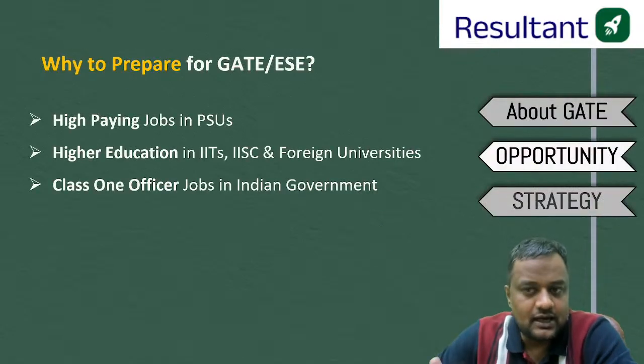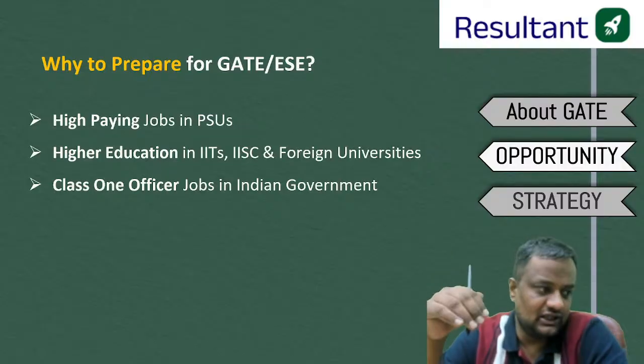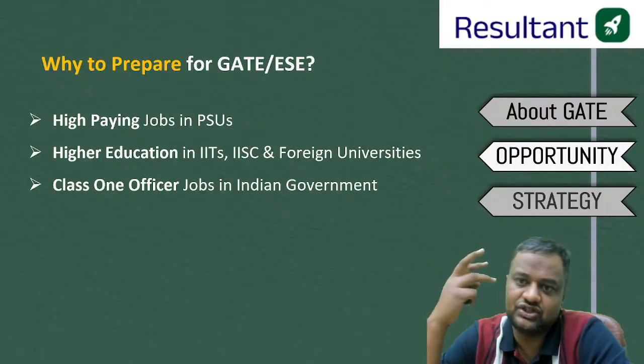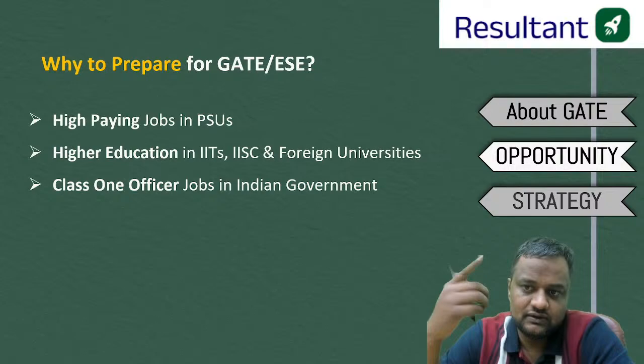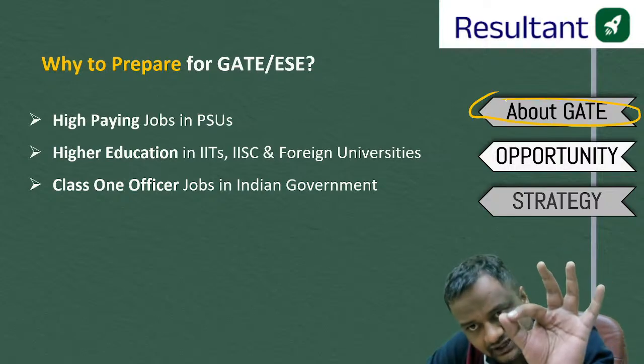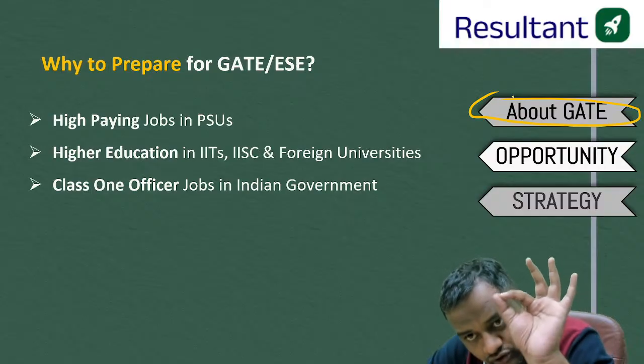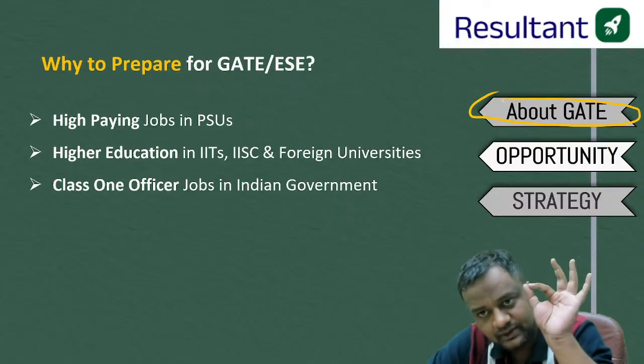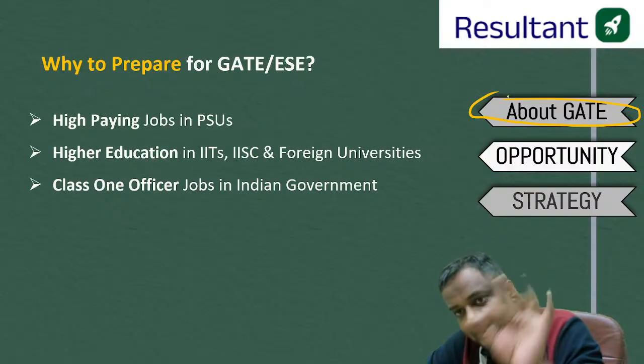Now, I told you at the beginning of the session that this session will consist of 3 things. First, about GATE and ESE. I told you the selection ratio, the pattern of GATE, the pattern of ESE, the number of competition, at what marks, what options are available.